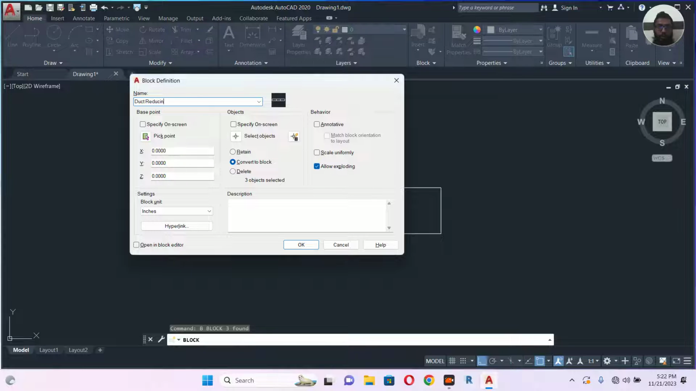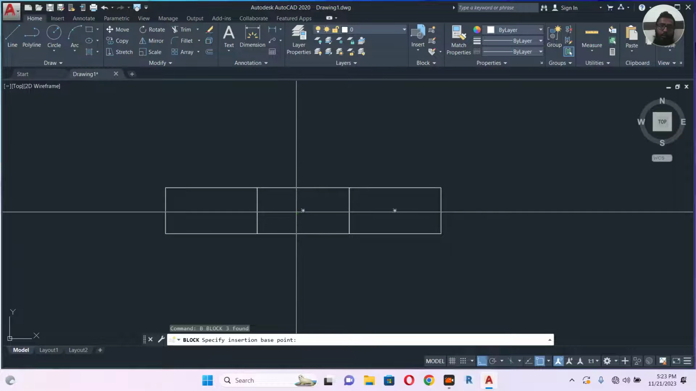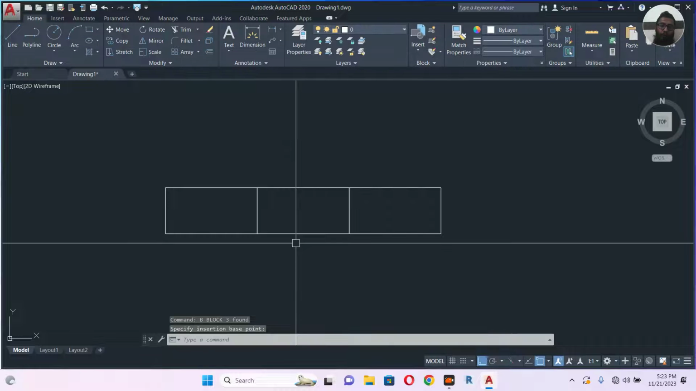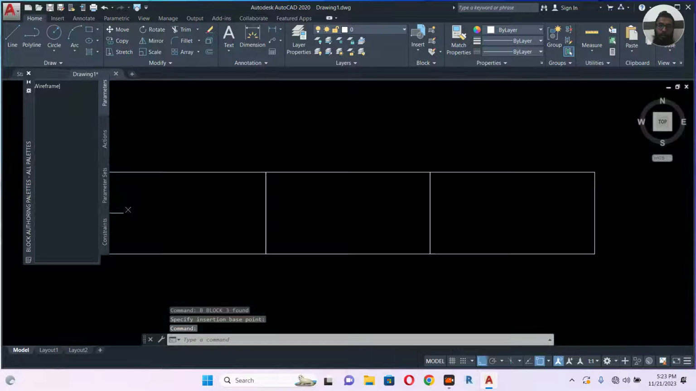Let's name it duct reducer, dynamic block fittings. You can name any name you want, but here I am putting like that. Just pick a point. So let me select this edge and OK. Then right click, block editor.